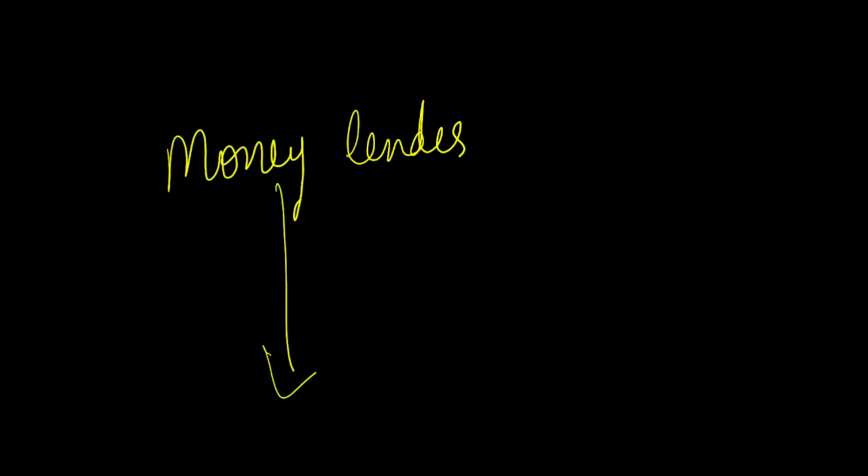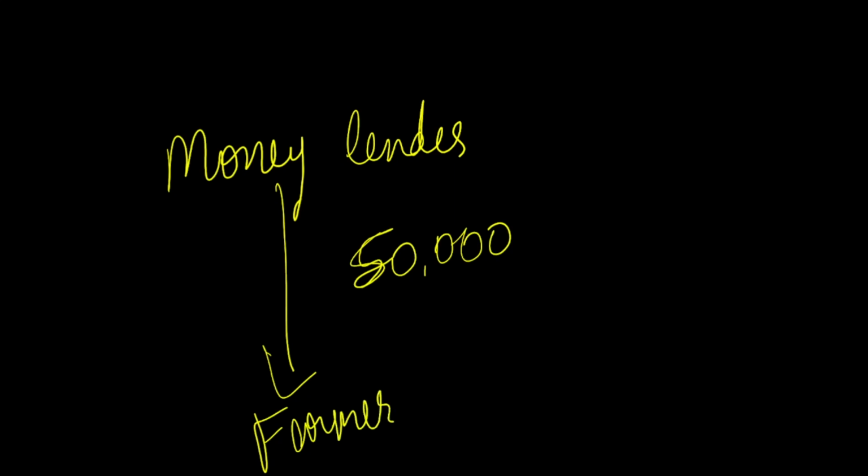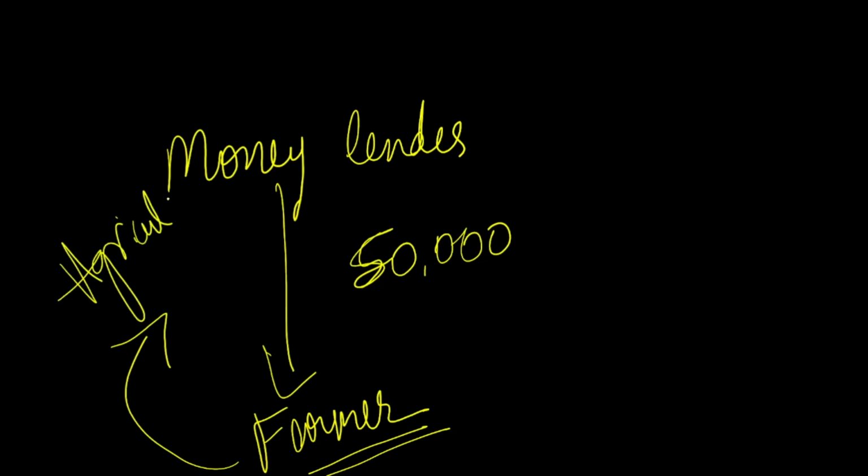You lend 50,000 money to the farmer. Or else, while paying back, the farmer will give you certain agricultural produce. That cannot be considered as agricultural income.